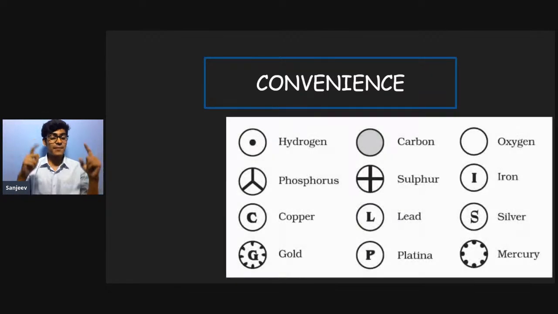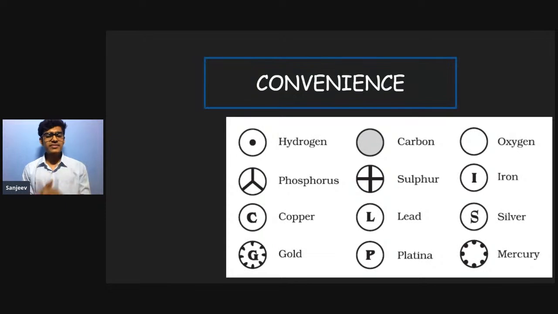He came up with some of the symbols which we could have used for writing the equations. So this circular thing, the hydrogen was used as a single dot, and likewise for carbon and oxygen. So these are the various symbols which he proposed to be used in the chemical equations.